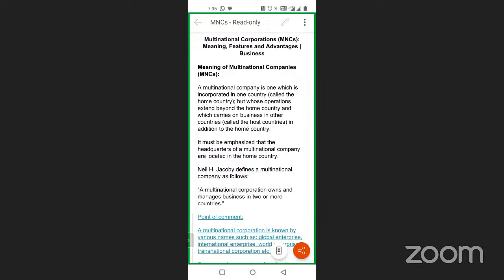From another perspective, to become an MNC, you could acquire more than 50% share of that company.